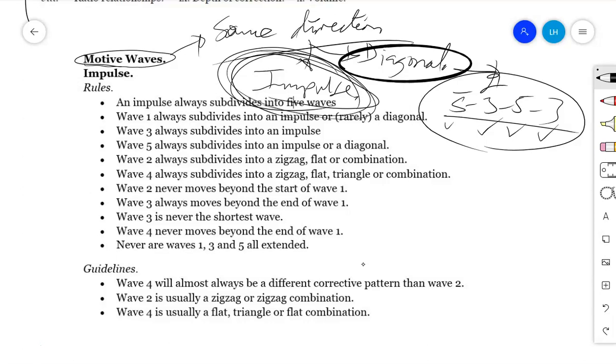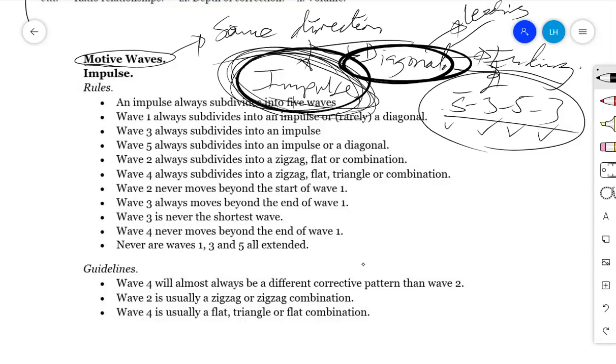Now, generally, this is based on the building, the internal structure of the wave. But when you look at the overall structure, it may give you a picture of whether this 5-3-5-3-5 is an impulse or a diagonal, because diagonals are also of 2 categories. It can be a leading diagonal, or it can be an ending diagonal. Therefore, you will find that a leading diagonal has a similar structure to the impulse. It also has the 5-3-5-3-5 structure.